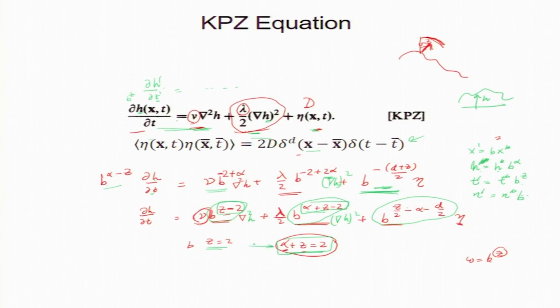Combining these two relations, alpha is 0, which is a disaster, because then surface roughness, which is captured by alpha, there is no surface roughness. In fact, h is not changing with time, h is as smooth as before. But surface roughness is non-zero, we know it from experiments. So this is giving us a nonsense result.